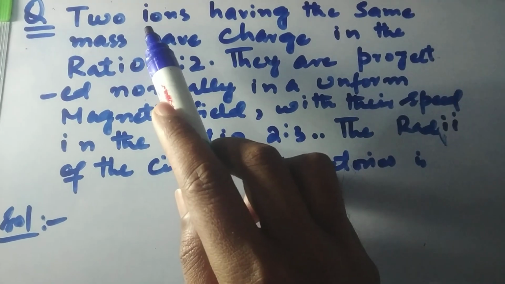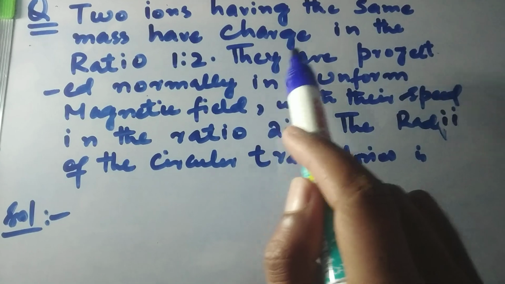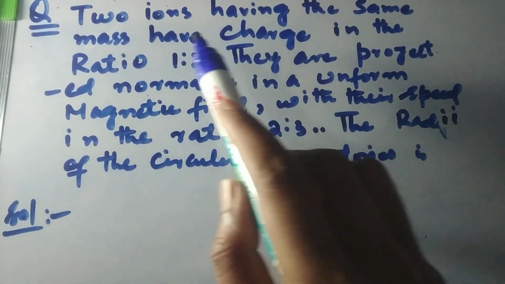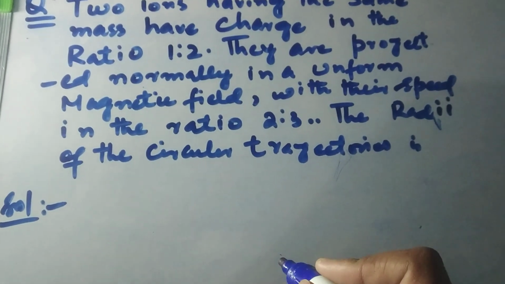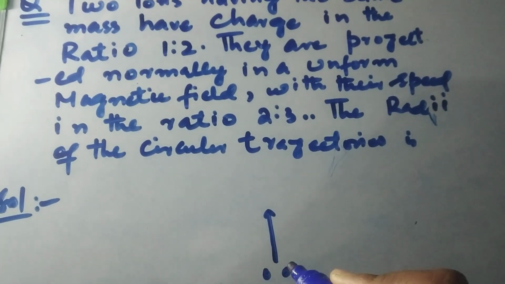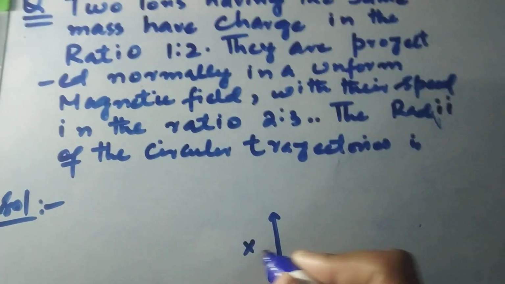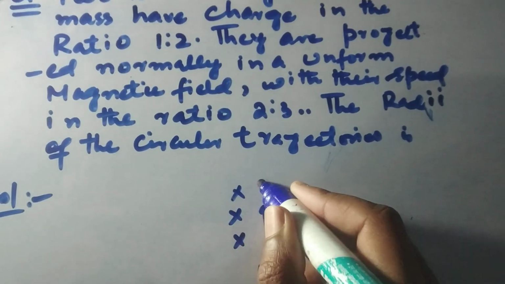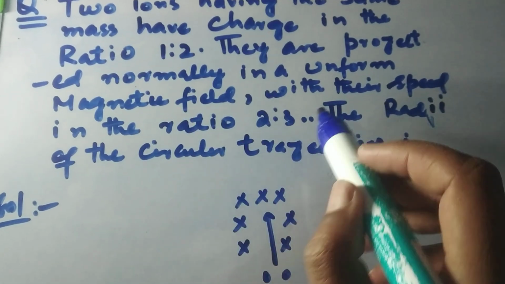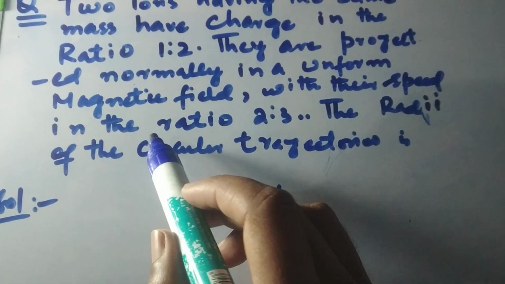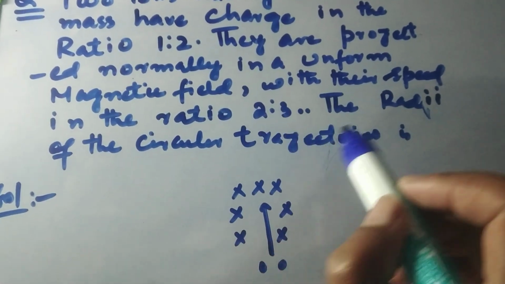The question says the two ions are projected normally upward in a uniform magnetic field. It is a uniform magnetic field, so no integration is involved here. Their speed ratio is also given, 2:3.